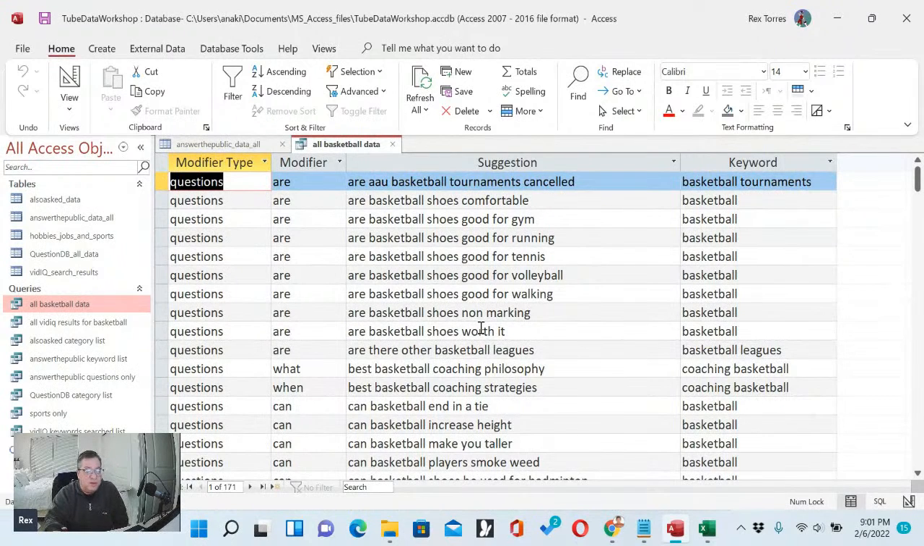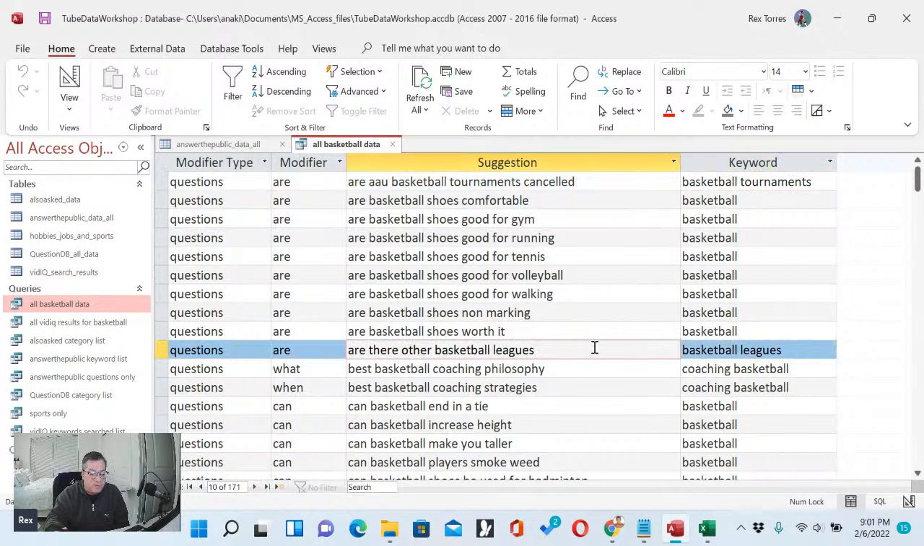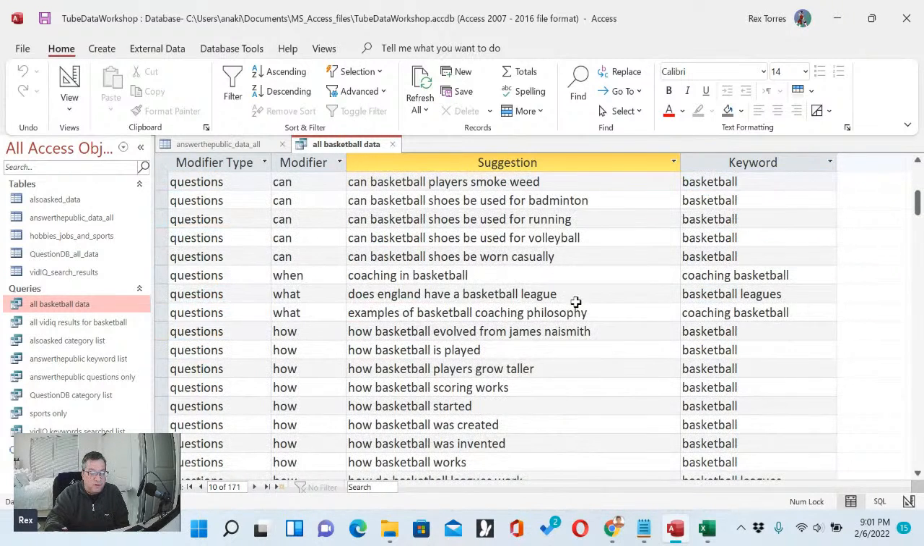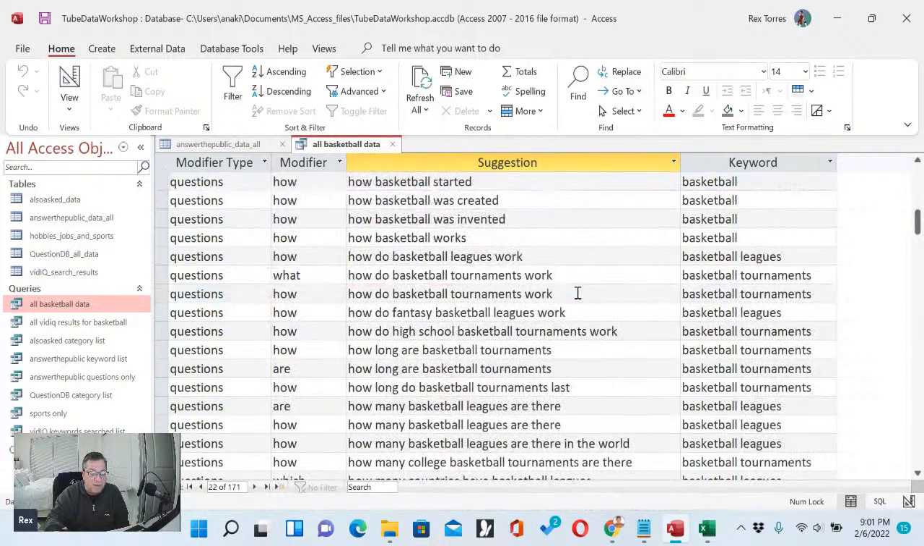Well, there we go. So now we added over here, like you can tell under the keyword section, there's basketball tournament. There's one from basketball leagues and all the other ones. Here's another one for basketball leagues. Here's one for basketball tournament. How do basketball tournaments work? And here, how do fantasy basketball leagues work? And here's another one. How long are basketball tournaments? So you can see that I got them now entered into the database.